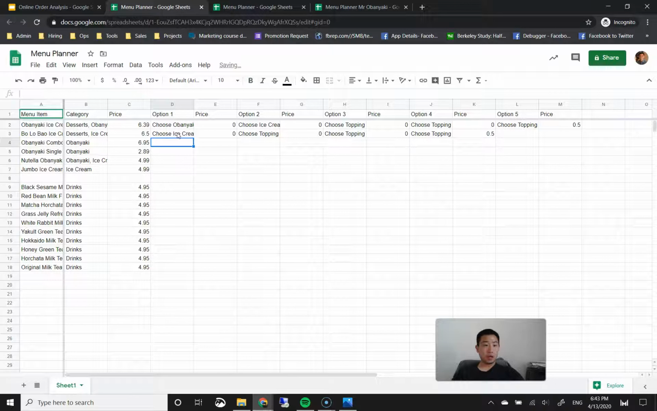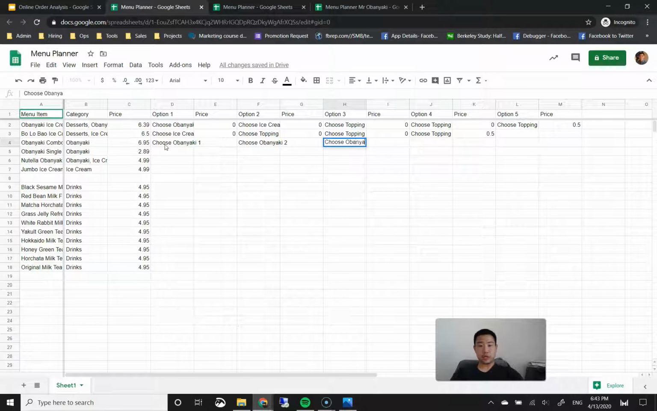Okay. Obenyaki combo, which is a pack of 3. So that means not only do they get to choose the first obenyaki, but they get to choose a second and a third as well. So I'm going to put choose obenyaki 2 and choose obenyaki 3 here, all with a 0 price tag. Obenyaki single, actually, you can choose your obenyaki for this one, and that's it.